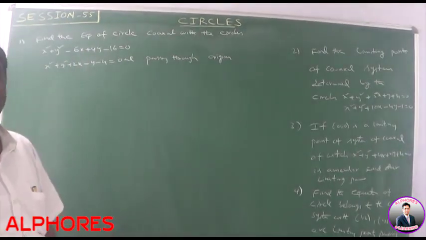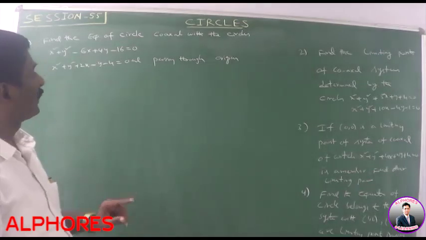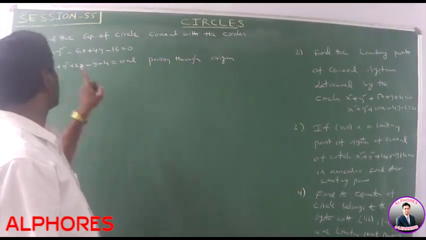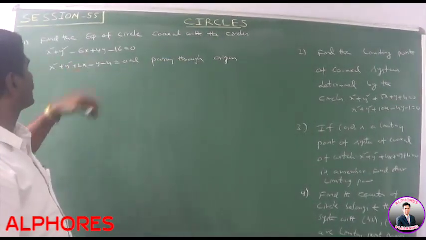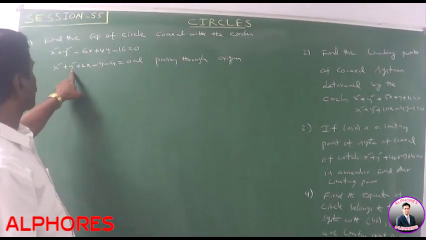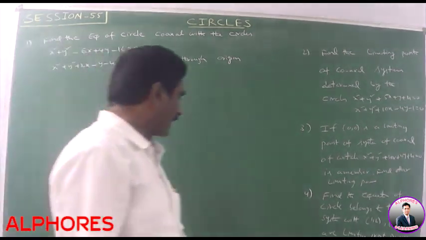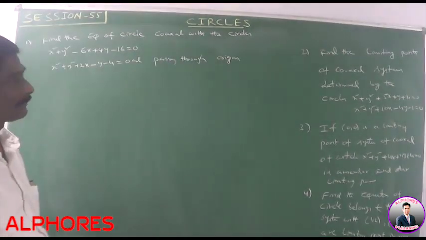Next, write some examples. First one, find the equation of the circle coaxial with the circles x square plus y square minus 6x plus 4y minus 16 is equal to 0, x square plus y square plus 2x minus y minus 4 is equal to 0, and passing through origin.